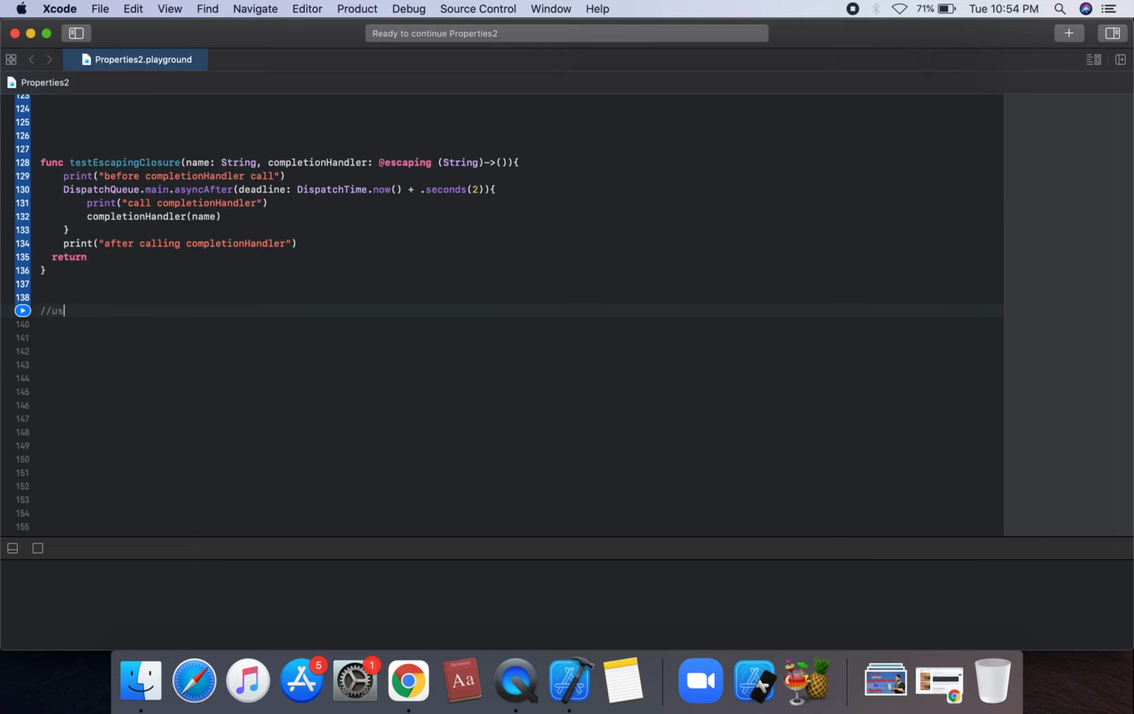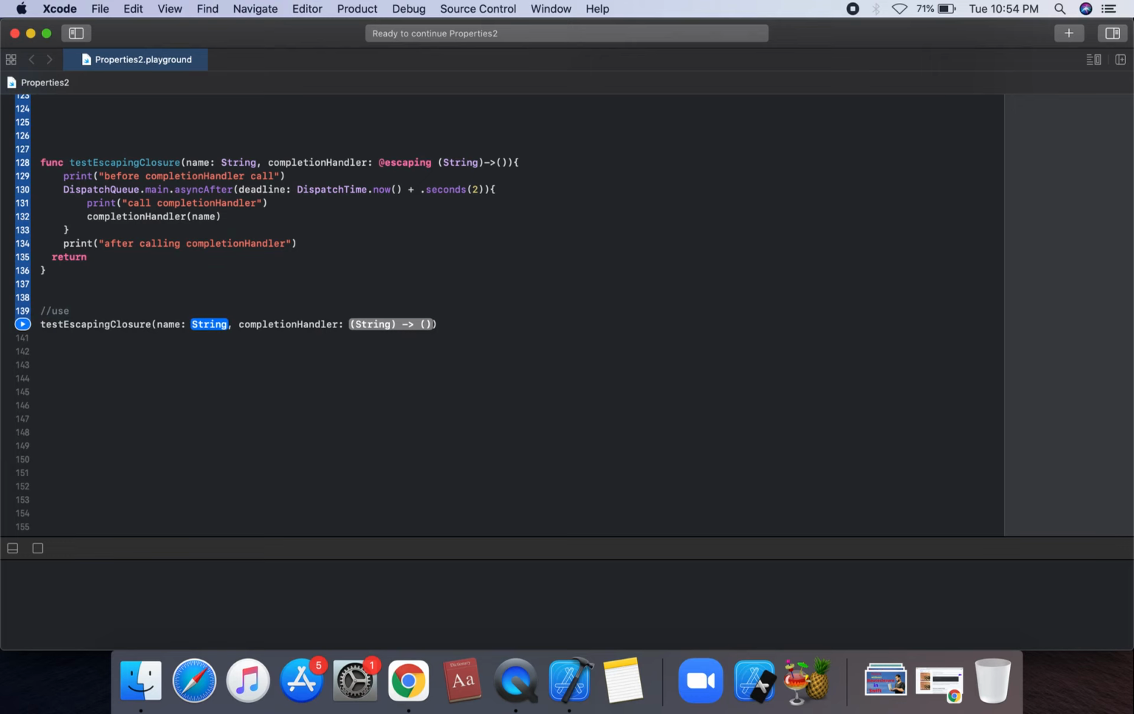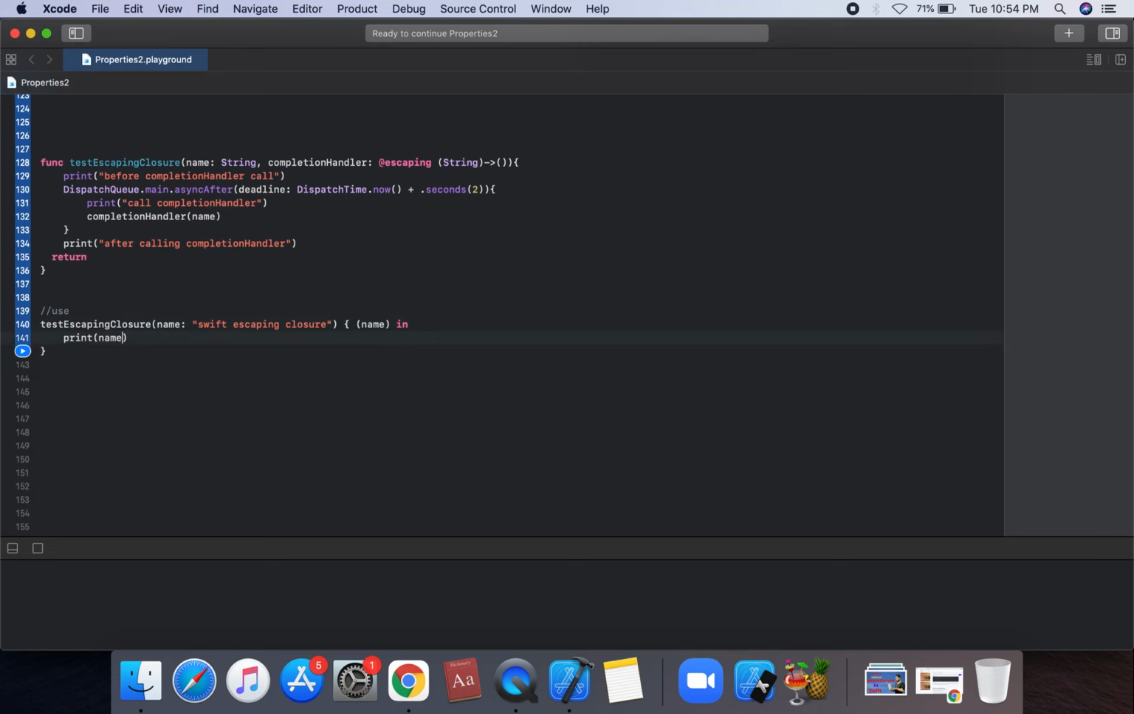So we call the testEscaping function, the test escaping handler, with the name Swift escaping closure, and we call the completion handler, which has a name, and we use a print statement to print this name. So we can run and check our function.